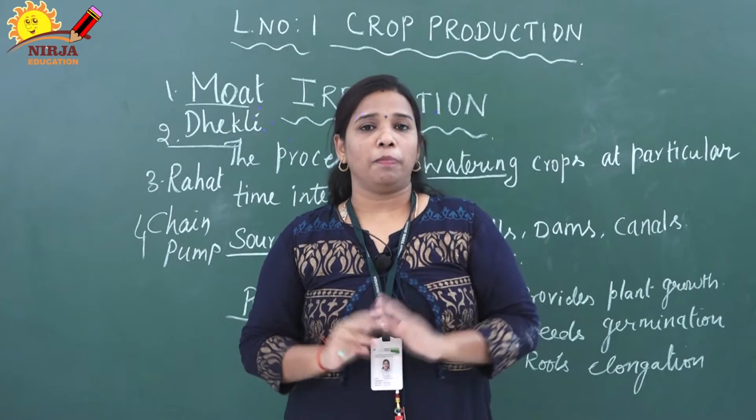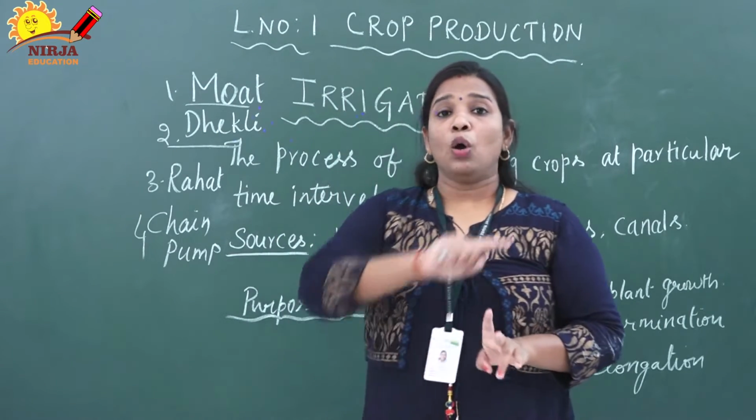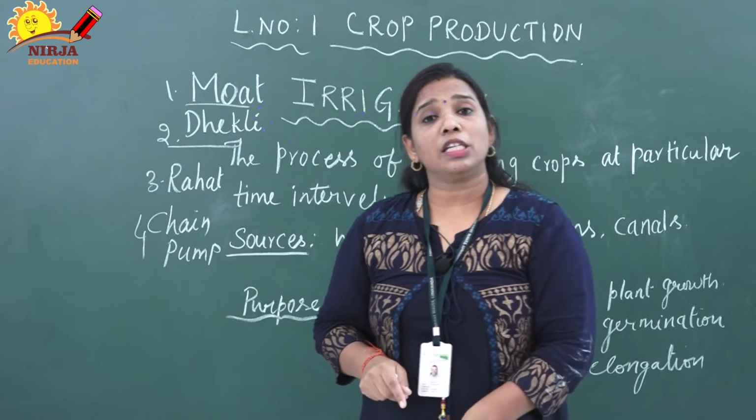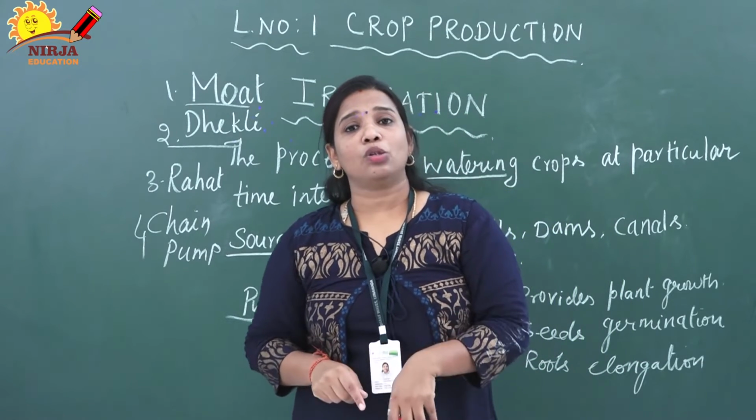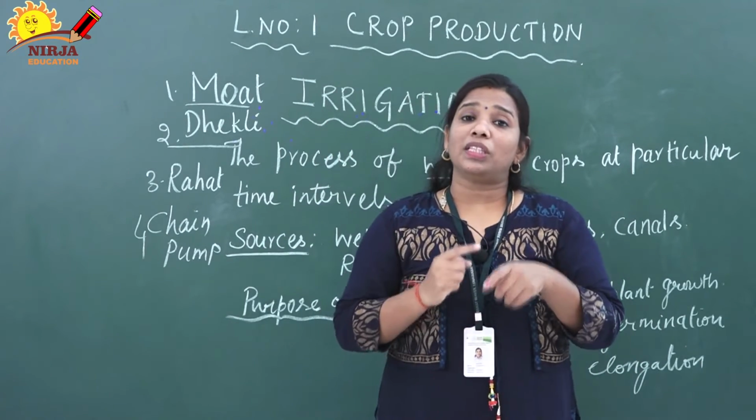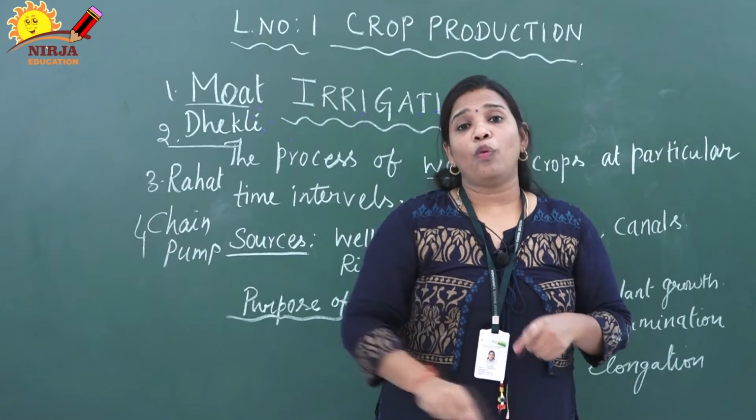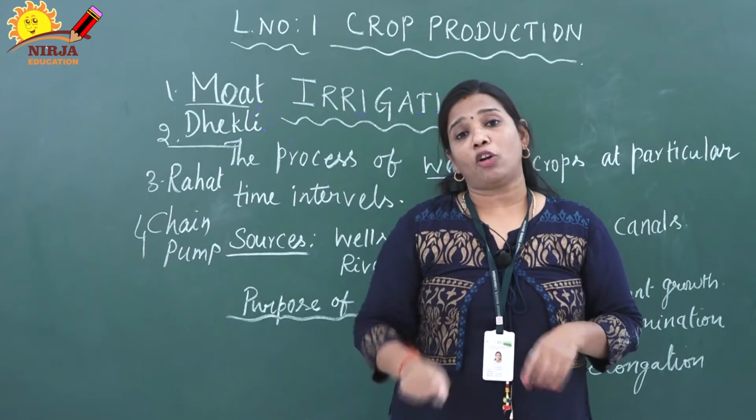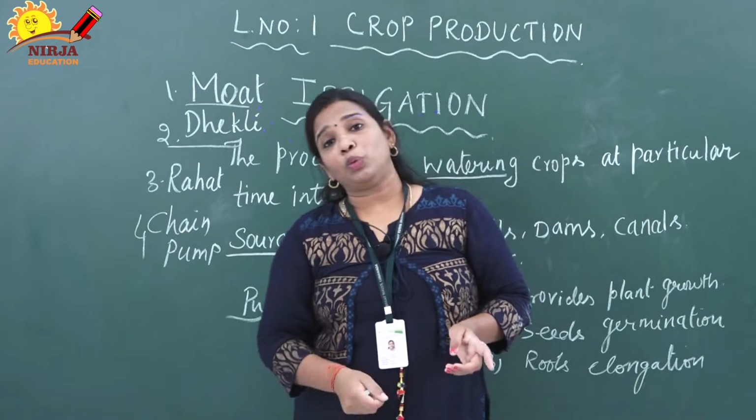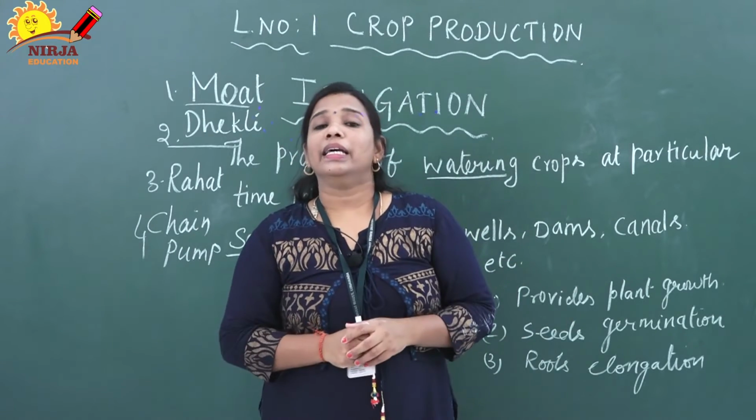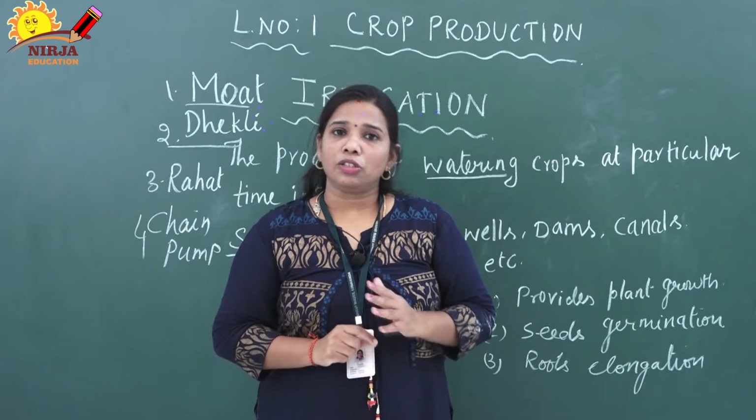This is called chain pump. Here the 2 wheels are there, one is visible, another one is slightly inside the soil. Both wheels are connected with the chain as well as the buckets. So when this wheel rotates, automatically the bucket is filled with water and dropped on the land. This is called chain pump.